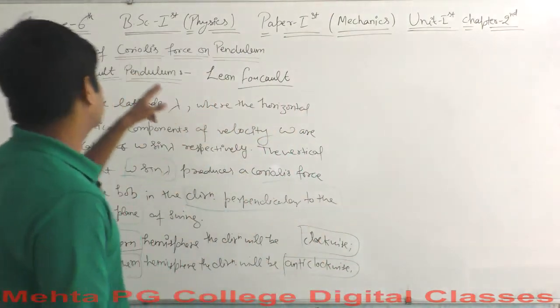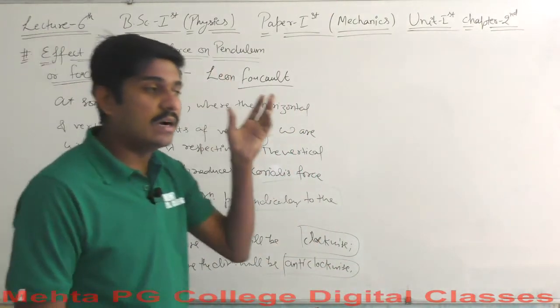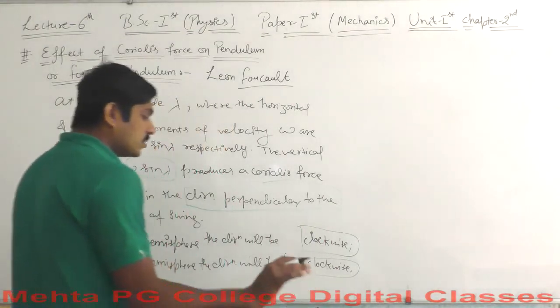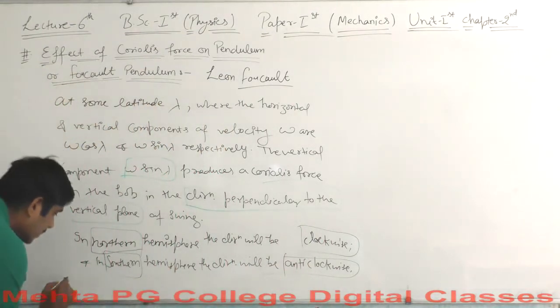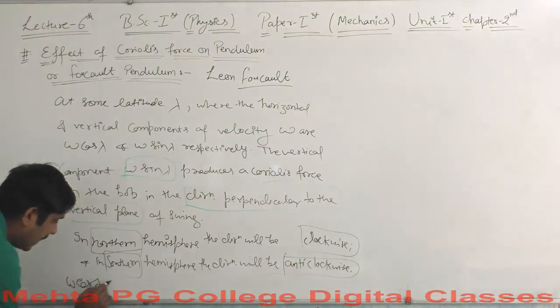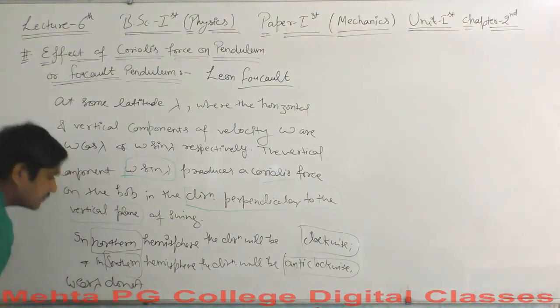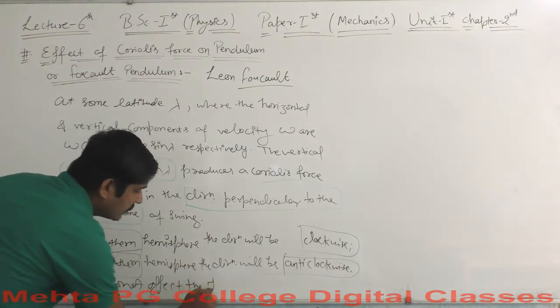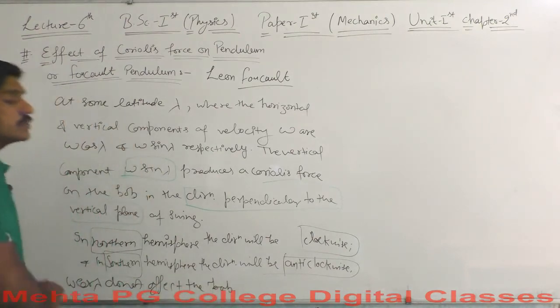Now the horizontal component, omega cos lambda, does not produce any kind of force. It does not affect the bob.